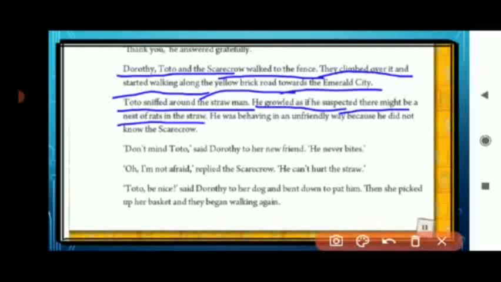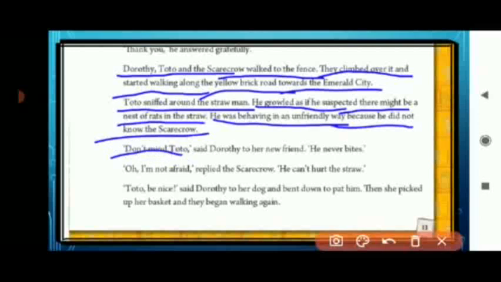He was behaving in an unfriendly way because he did not know the Scarecrow. Whenever a dog doesn't know us, he starts growling at us. Like that only, Toto the dog was growling at the Scarecrow because he didn't know him.